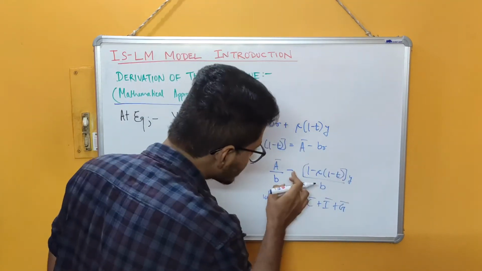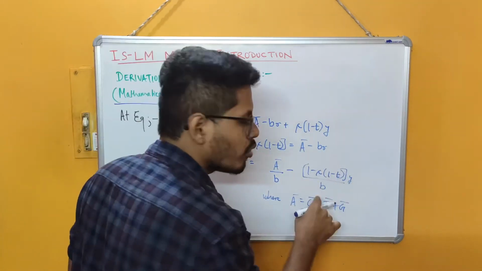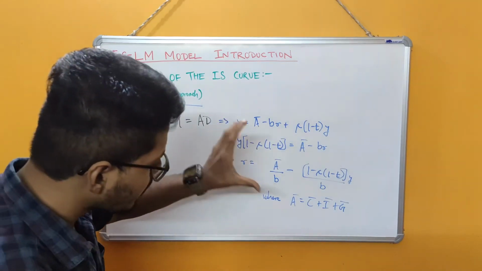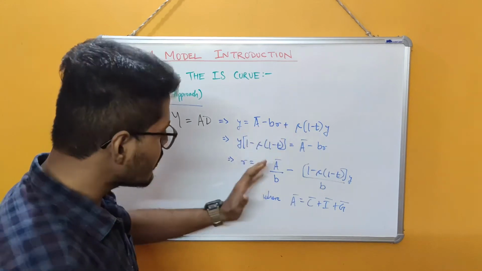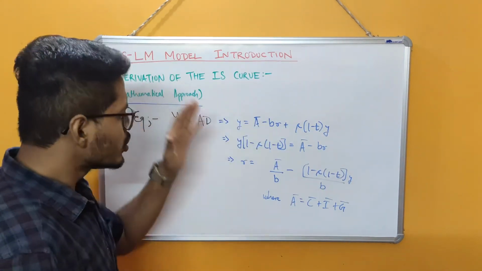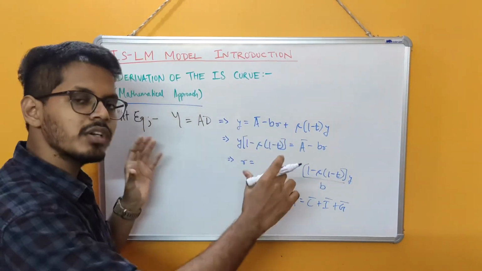If this value is positive, now if you consider the sign, you will see that the slope is negative. So the IS curve has a positive vertical intercept, and the slope is negative when you are plotting the IS curve in the RY plane. So this is what the basic equation of the IS curve is.